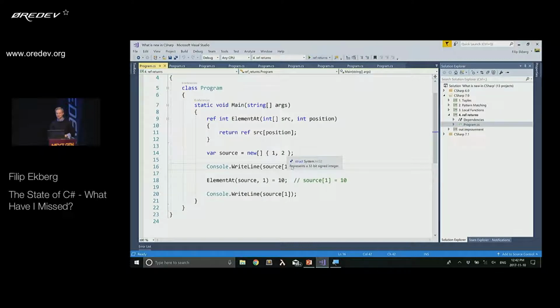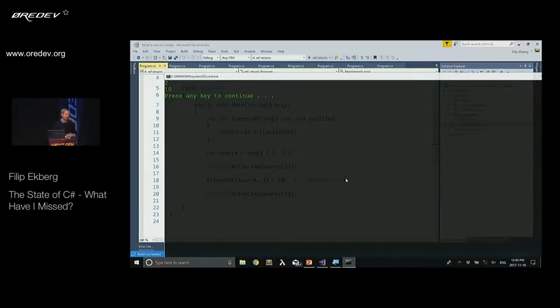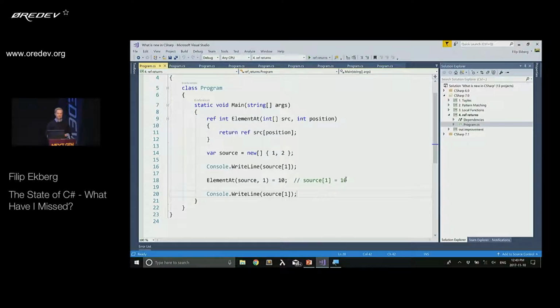So first, I'm printing out the value on the first position, or index 1, which is 2, and then I'm getting the reference to that element, and then I'm reassigning it to the value 10, and then I'm printing it out again. So this one here at the left, where it says element at is equal to 10, is the equivalent of doing source 1 is equal to 10. Right? So if I run this here, it's going to give me the two different values, because I've now changed that, because I got a reference to that particular type, so I can change the value. Now, these changes are probably more common if you work with really high performance applications, where it's a lot more cost effective to pass a reference rather than doing a copy, and so forth.